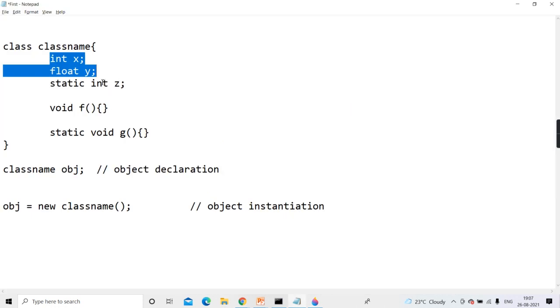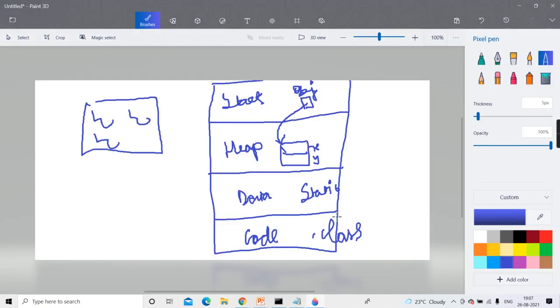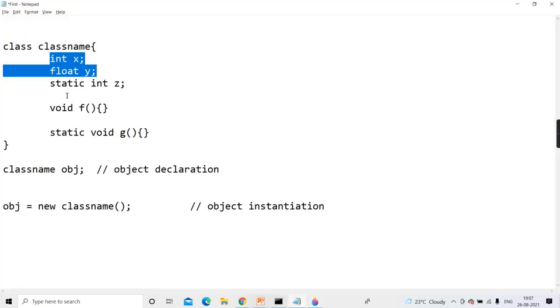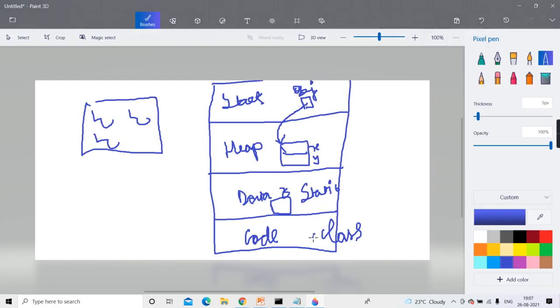And this Z, which was static, has already got memory in this data section, when the bytecode of your class got loaded in the memory from the disk. That time only that static got memory in the data section. It is a shared part.